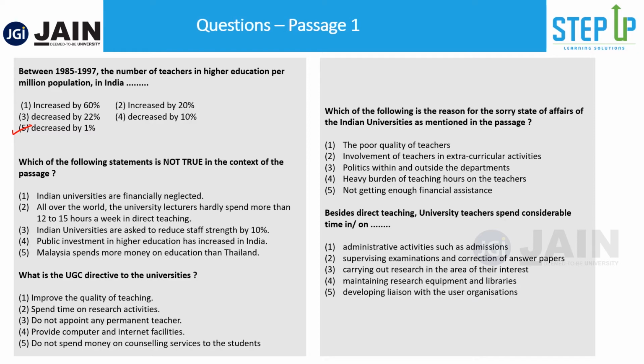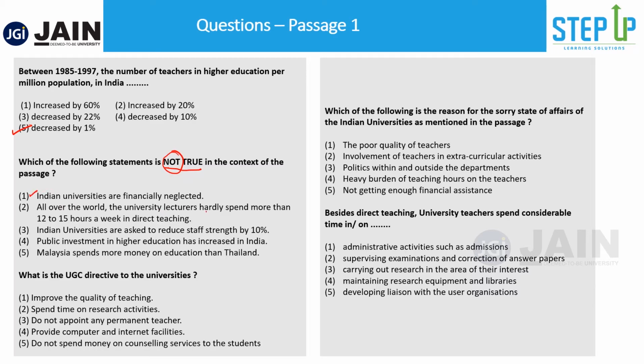Which of the following statements is not true in the context of the passage? Now here the only point that you should remember is it's written not true, not true. A lot of people don't read this not, and they'll say, okay, which of the following is true? Indian University financial neglect. This is correct. But he's saying which of the following is not true. So this, as per the passage, is correct because he mentioned that financial neglect was a reason.